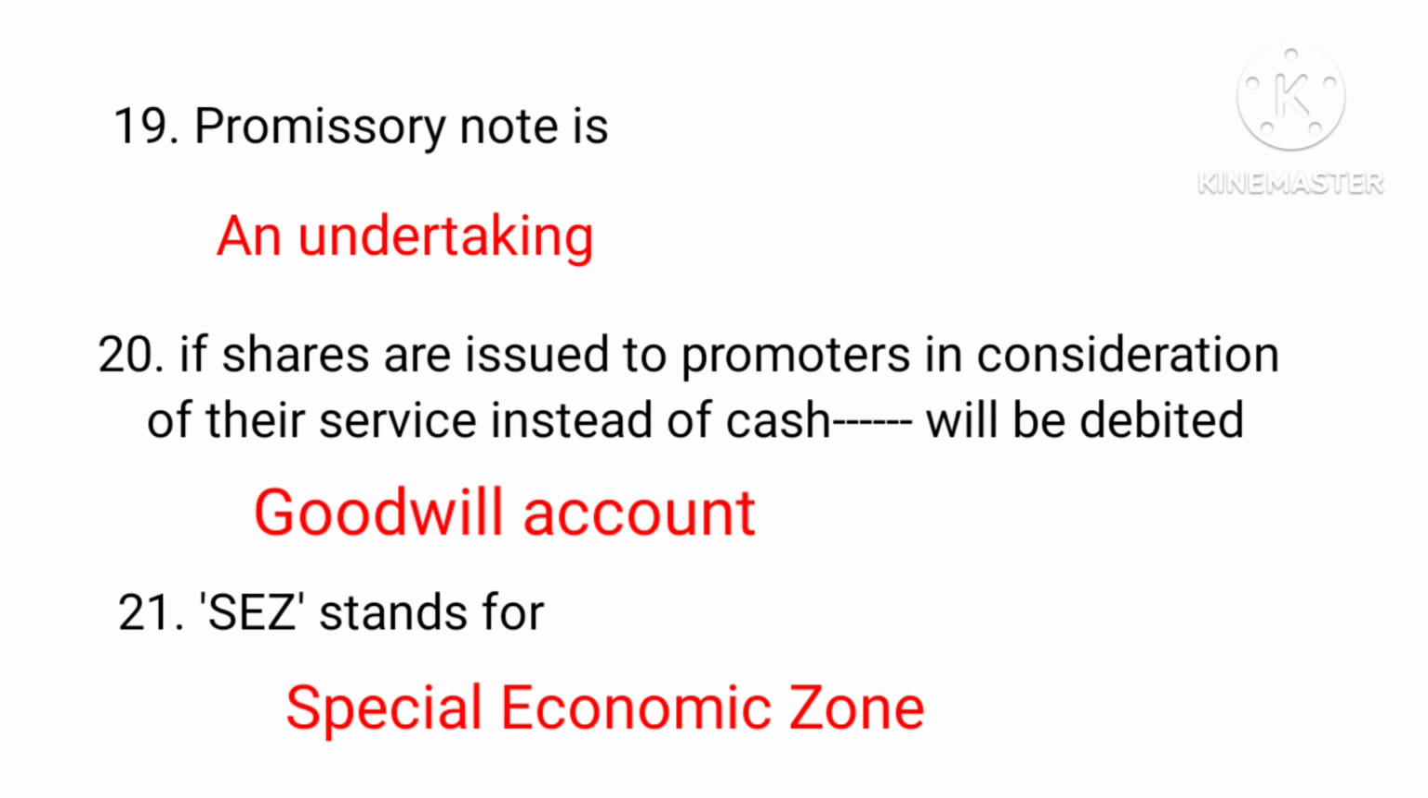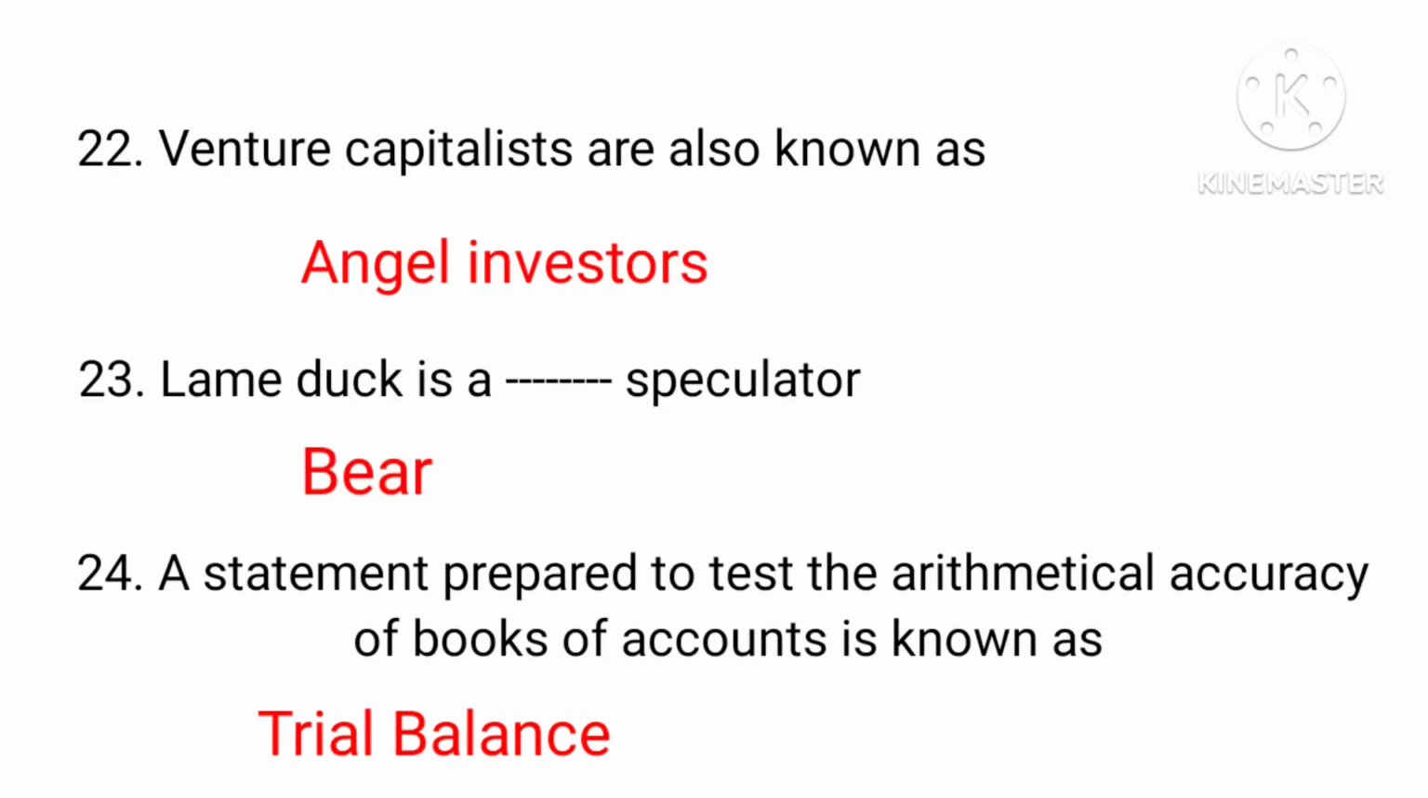Promissory note is an undertaking. If shares are issued to promoters in consideration of their service instead of cash, dash will be debited. Goodwill account. SEZ stands for Special Economic Zone. Venture capitalists are also known as angel investors. Lame duck is a dash speculator, bear.